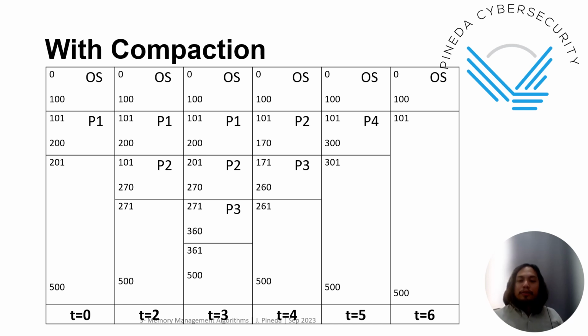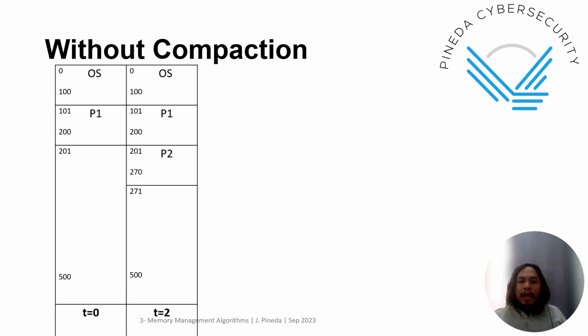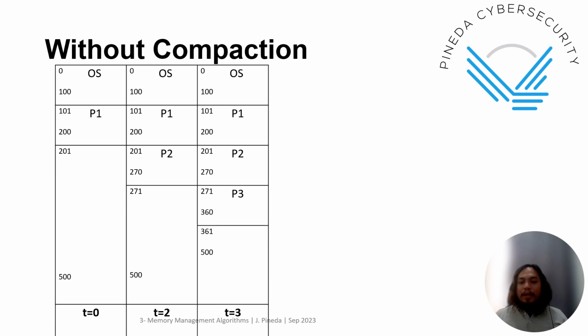Now, let's go to without compaction. This is a bit tricky because you do not compress. So at time 0, P1 will go in. The requirement is 100. Then at time 2, P2 will come in with a requirement of 70. And then at T3, P3 will come in with a requirement of 90.